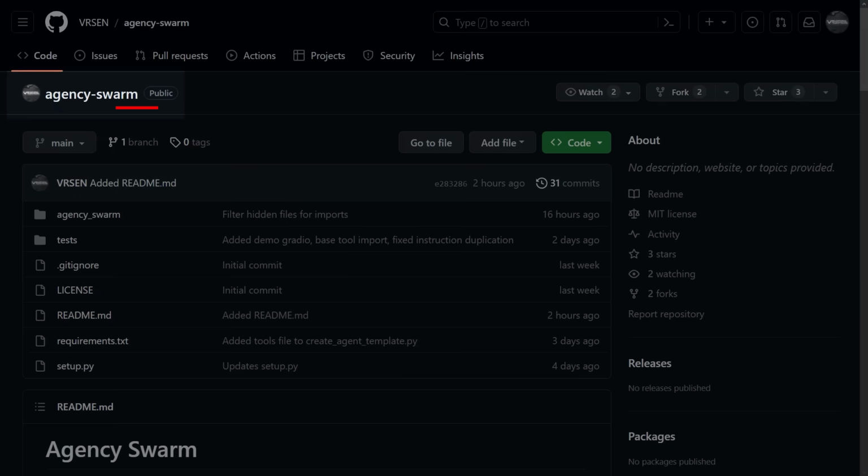In this video, I'm presenting my own open source agent orchestration framework called Agency Swarm. The main goal of this project is to replace my own AI development agency with an agent swarm in the next few months. Let's get started.